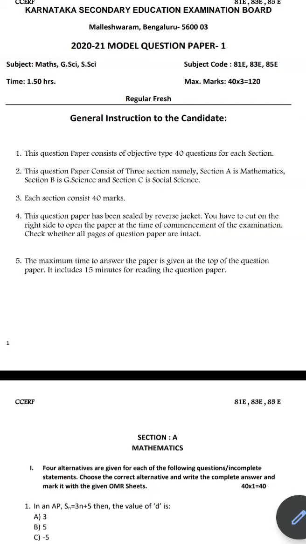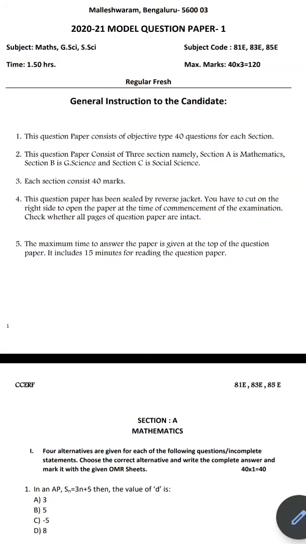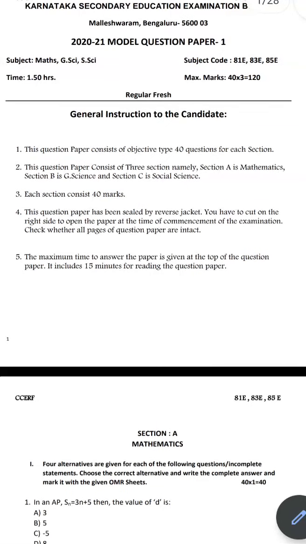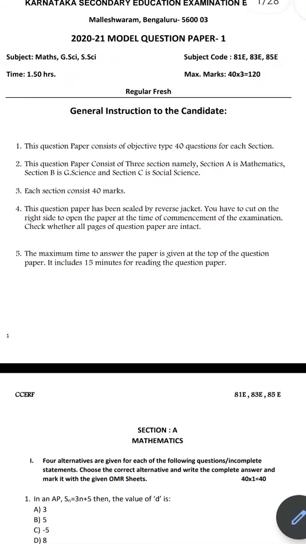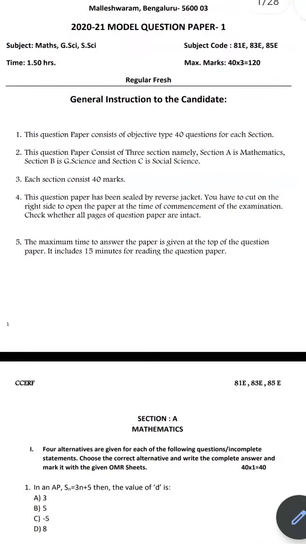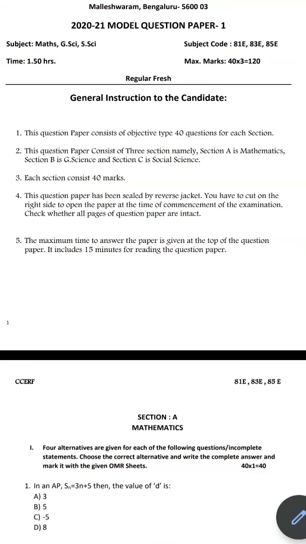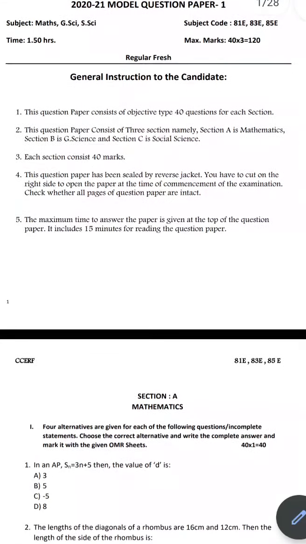The subject code of mathematics is 81E, science 83E, social science 85E, and the total time duration shown is 1 hour 50 minutes. But altogether the total time duration will be 3 hours. No need to worry, a small mistake has been made here. So the total duration of the exam will be 3 hours and the maximum marks will be 40 into 3, equals 120 marks. Each paper carries 40 marks. Totally we have 3 papers and you are going to score 120 marks. This is for regular fresh students.